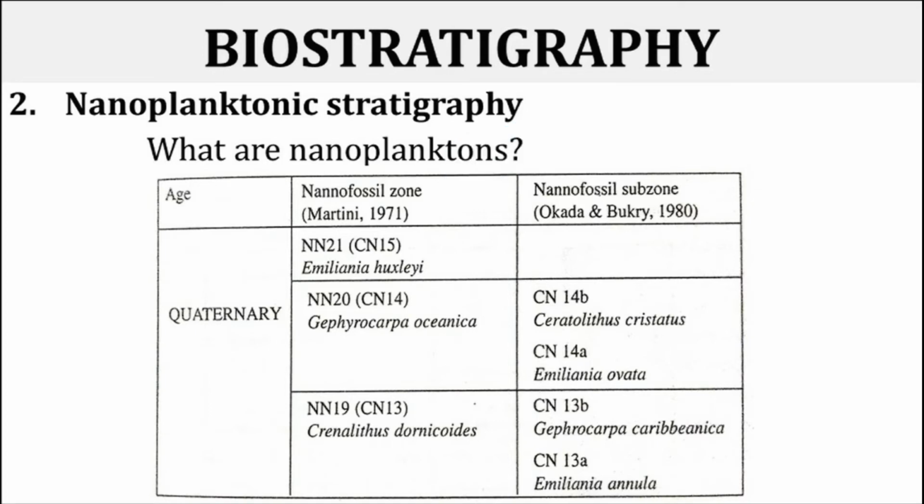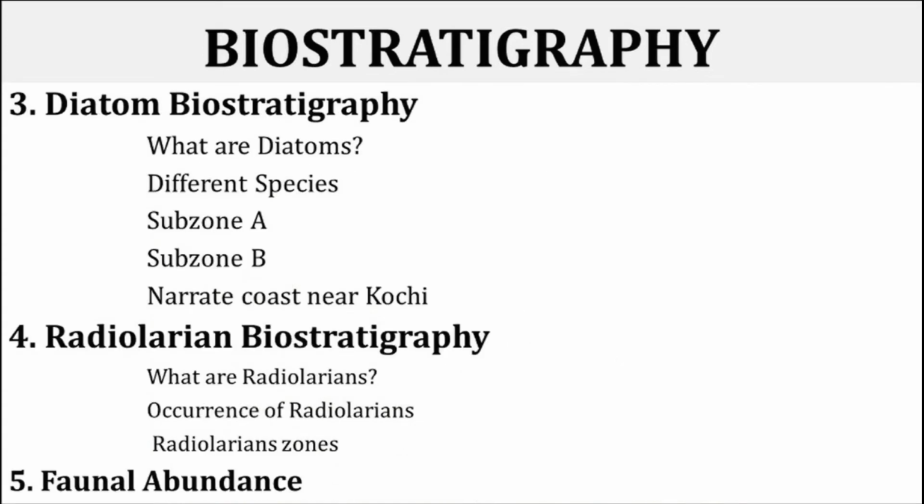So third important aspect, that is the biostratigraphy, which is based on the diatom biostratigraphy. So what are the diatoms? Diatoms are the photosynthetic single-celled algae with cell walls of amorphous silica. So that is called as diatoms. They are found in fresh water as well as in the marine environments, and they have different species. The marine ones are both planktonic and benthic.